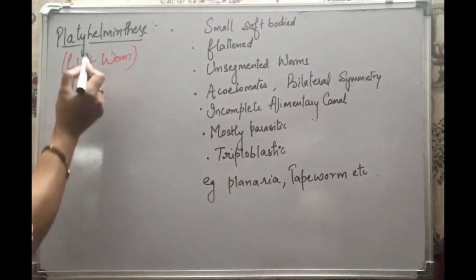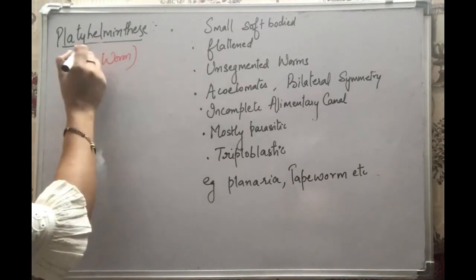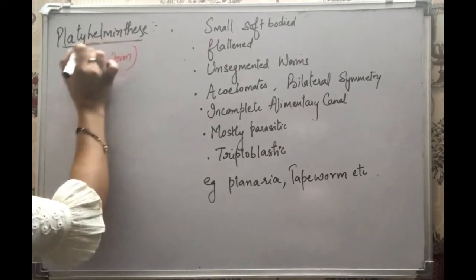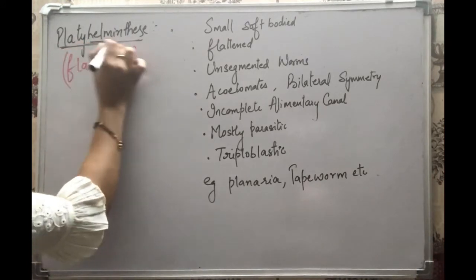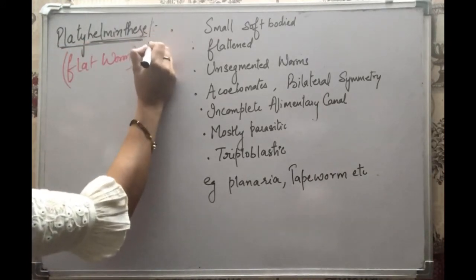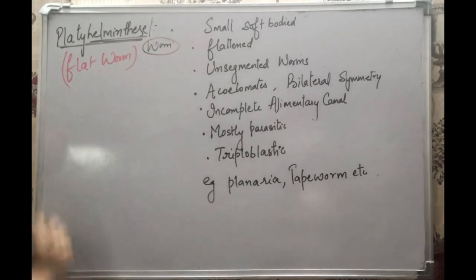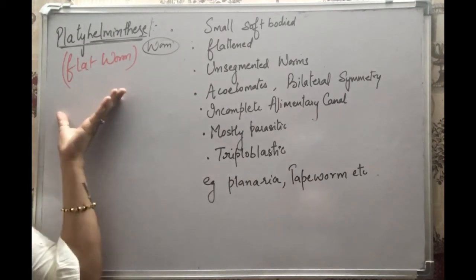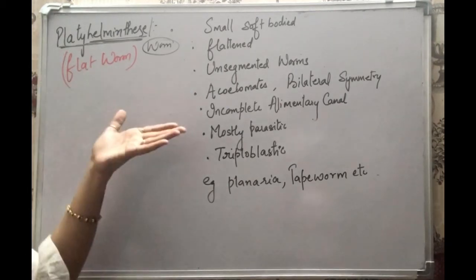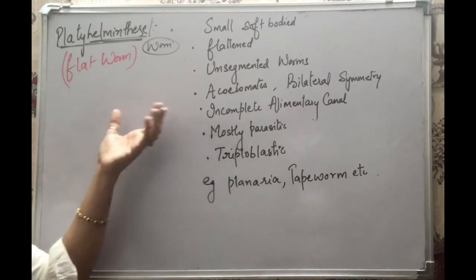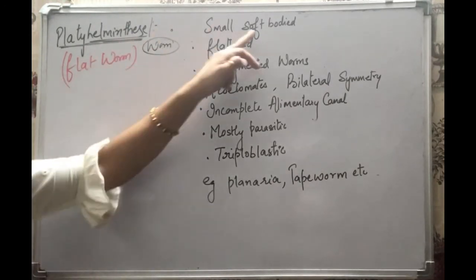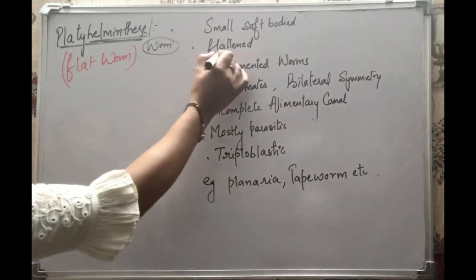Now we move further to the next, third level, that is Platyhelminthes. Platy means flat, and the word helminthes stands for worms. All the worms have the name helminthes attached to them. These are also called flatworms, and they are a slightly more complex organism than the previous one. They are small, soft-bodied organisms, and their body is flat.